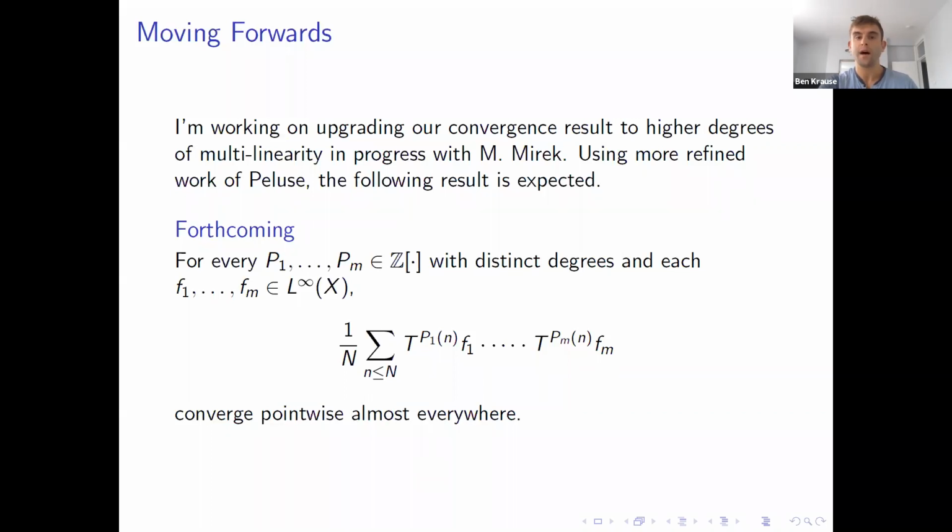So moving forwards, there's a more refined inverse theorem of Sarah that concerns the multilinear setting. And using this, Mariusz and I expect to prove the following result. Suppose I take m polynomials of distinct degrees, and I take m bounded functions, and I form the multilinear ergodic averages. Then the conclusion is that you should have pointwise convergence almost everywhere. And this should hold whenever the product of your functions maps into a space that's a little bit bigger than L1. A similar quantitative phenomenon holds.